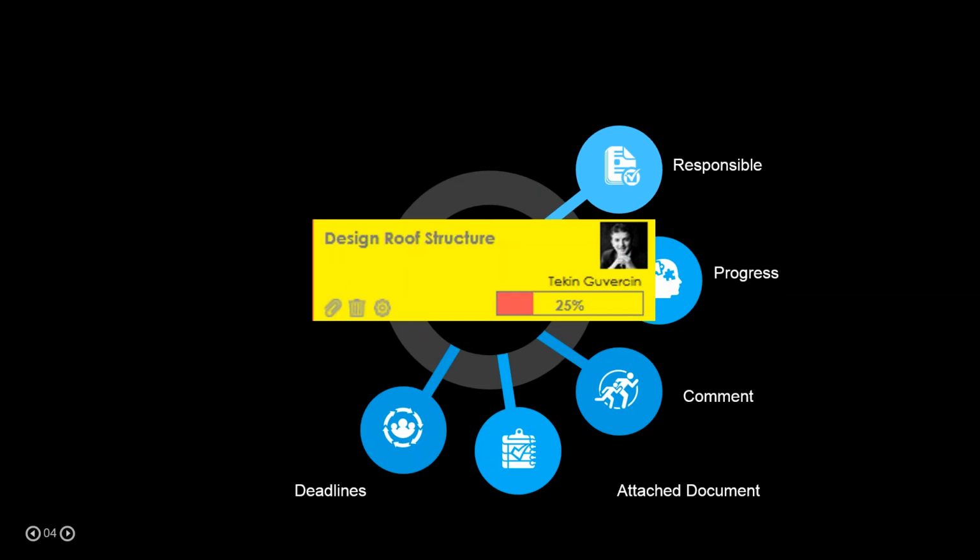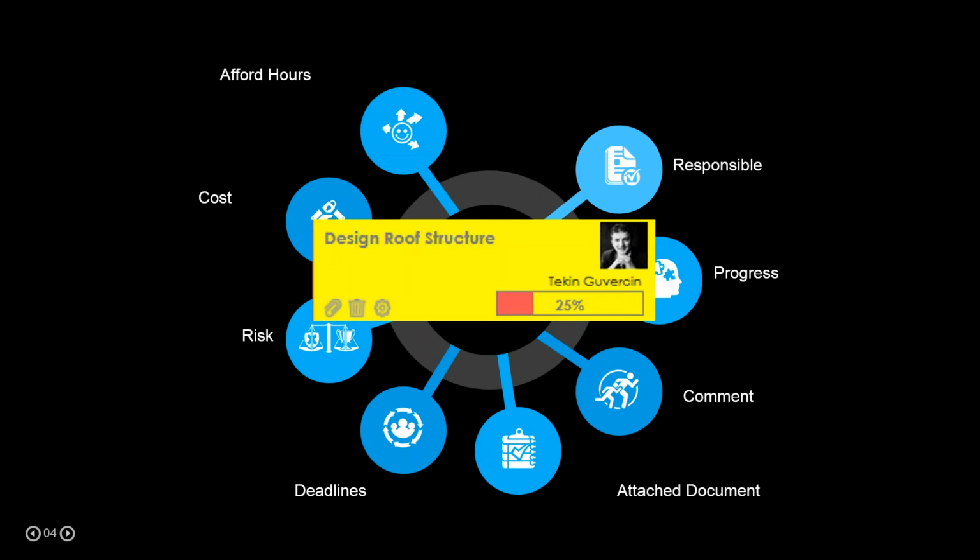Deadlines: according to contracts, when we submit a question we need to get an answer, or we need to answer a question on time, so we can have deadlines. Integrated risk, integrated cost, so we can also put in the cost of the delay and the cost of the work we need to do. Effort hours: in an ISETIA card we can also have planned working hours and actual working hours, so we can keep timesheets. And of course, a description of the work, which is what we need to do.